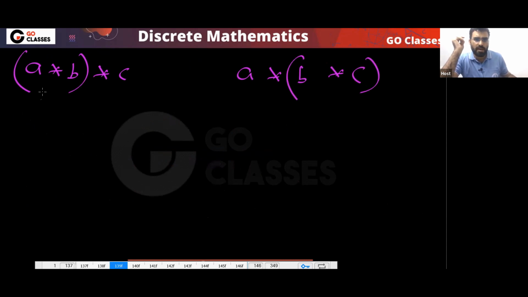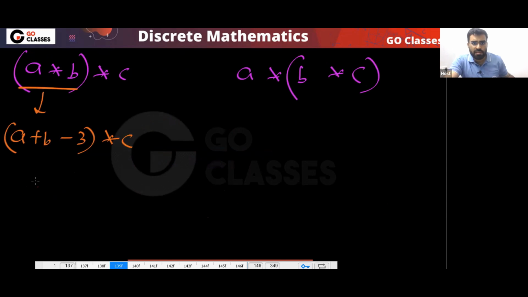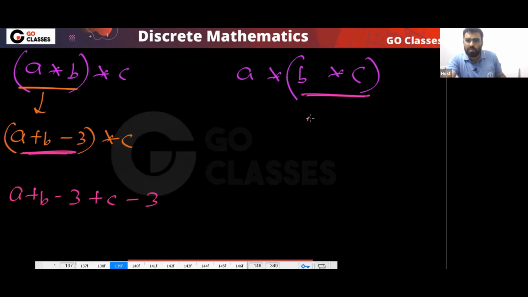So let's check. What is a star b? This is (a plus b minus 3) star c. Now what will that be? It simply means a plus b minus 3 plus c minus 3, correct? Yes or no? Because this star c means this plus c minus 3. Okay, now what will b star c be? This will be b plus c minus 3.